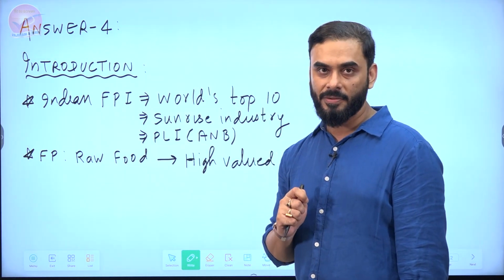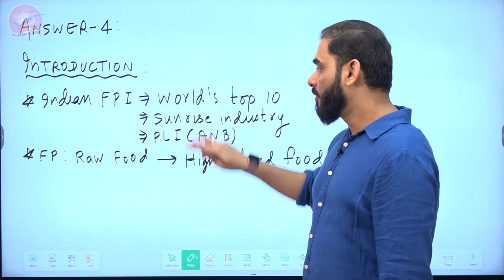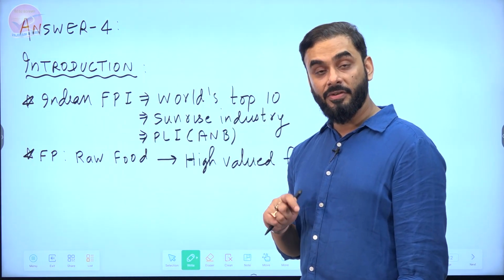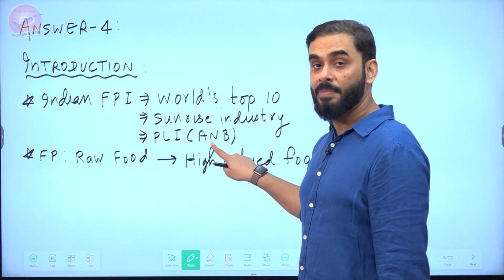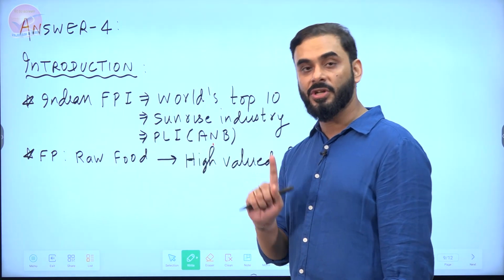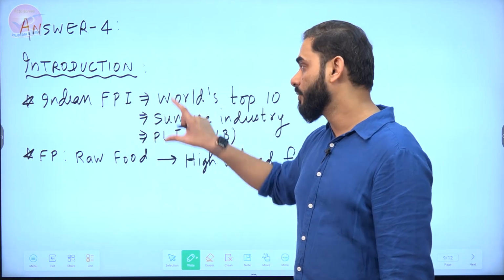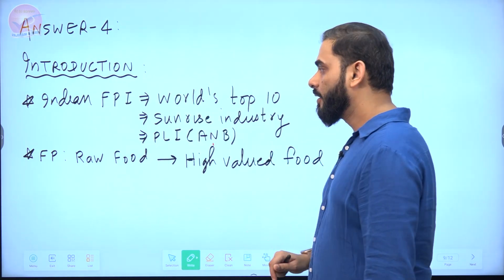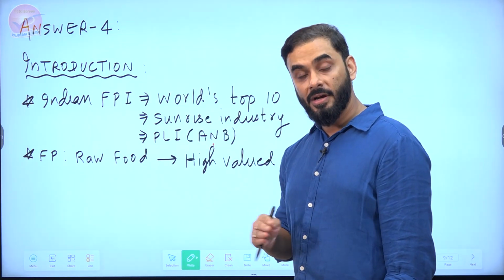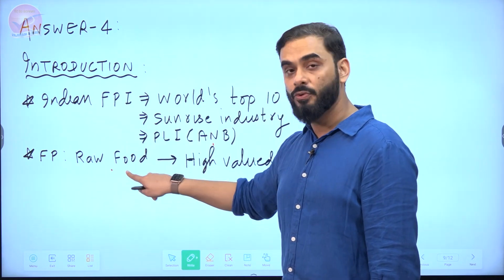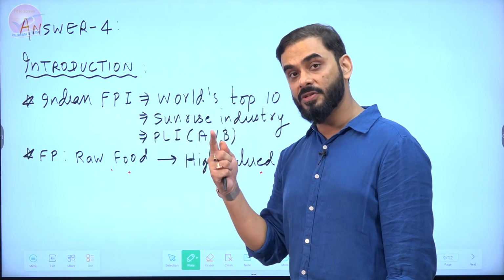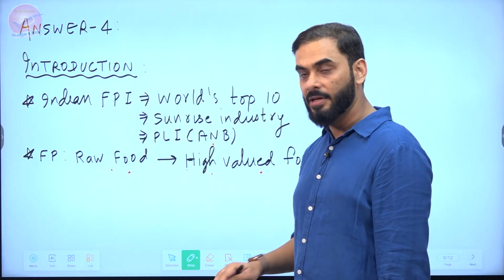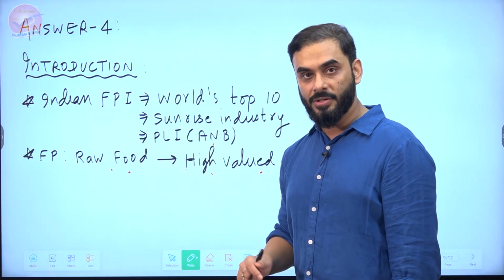Hence, it is important. And we can also mention that looking at the importance of food processing industry, Government of India has given special place to it in the Atmanirbhar Bharat package through a scheme called Production Linked Incentive Scheme. So this is very crucial. Then we can write one line that under food processing industries, raw food is converted into high valued food. Just one line, because it is not asking what is food processing. So we'll just write one line. This could be our introduction.